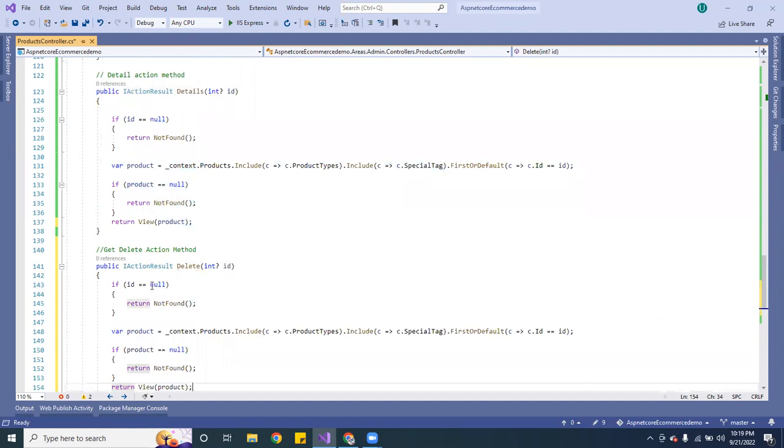So here we want to check the ID, make sure that if there's no ID there, you return not found. Then you want to grab the product. You want to include the product types and also include the special tags.